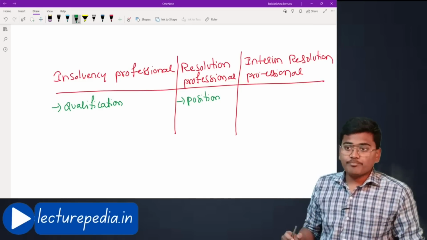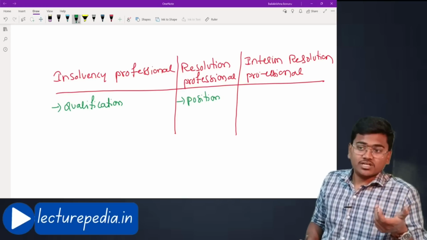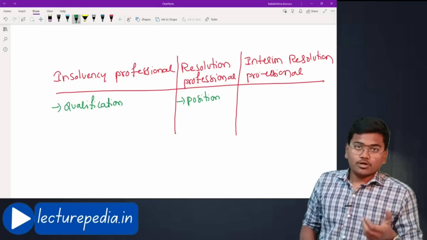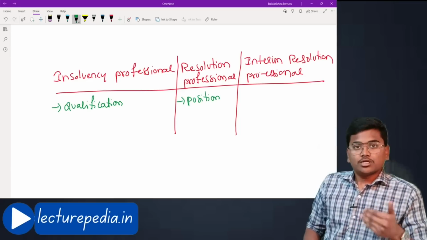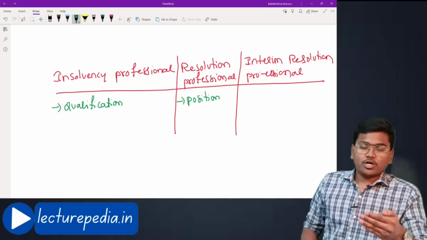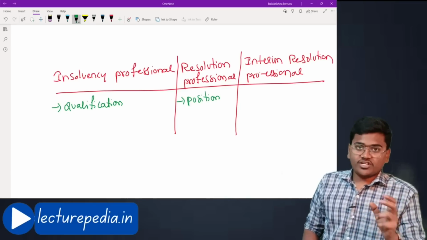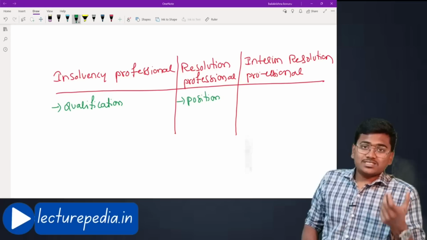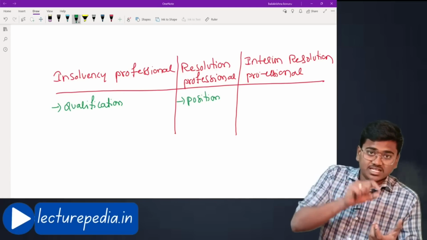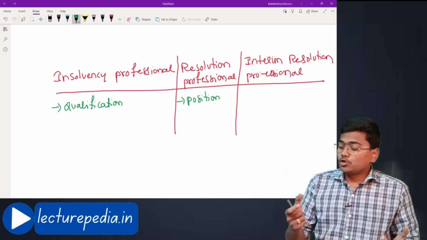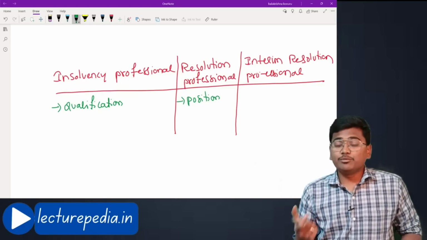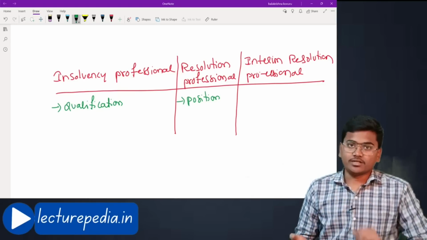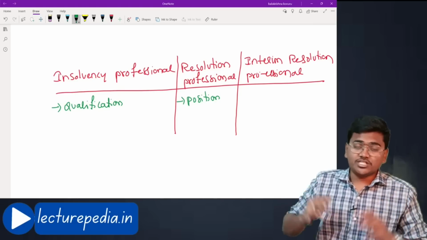In the same way, insolvency professional is a qualification. Okay, an exam will be conducted. Once you pass that examination, you will be called as an insolvency professional. Such qualification will be given to you. Once this insolvency professional is appointed to any corporate insolvency resolution process, he will be known as resolution professional. Hope you understood the difference between these two terms.